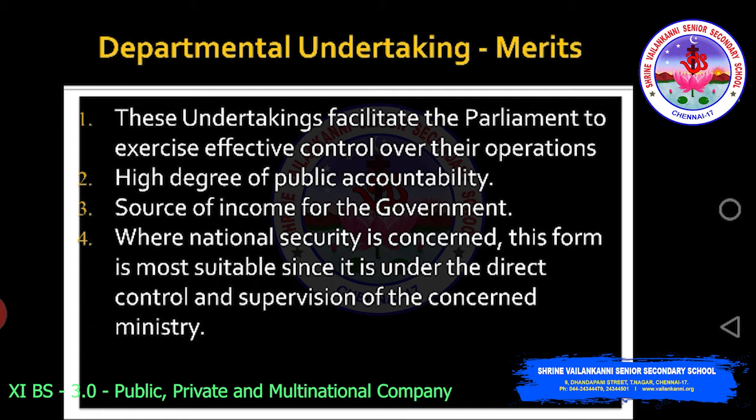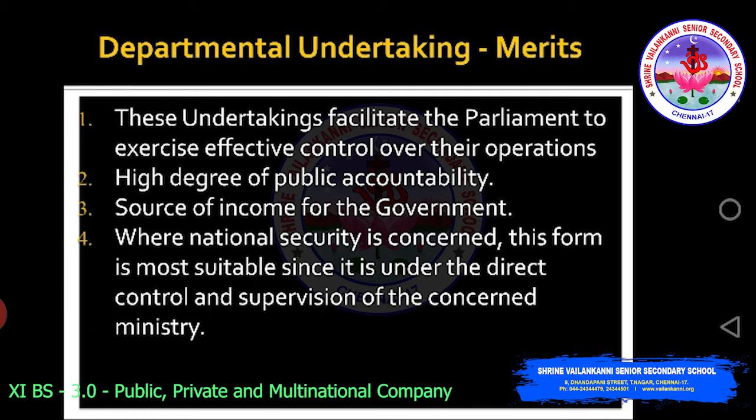Then, source of income for the government. Whatever the government earns as income goes to the government treasury, where finance is allocated. Where the revenue is going: government treasury. Where national security is concerned, this form is most suitable, like defense, army, navy, air force.